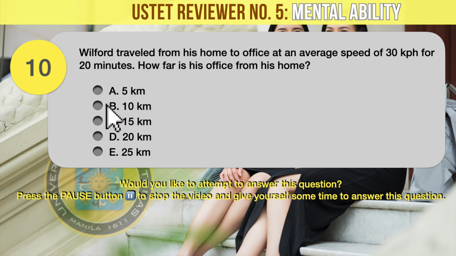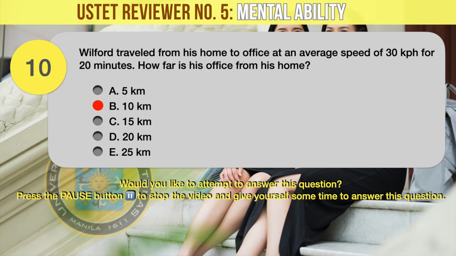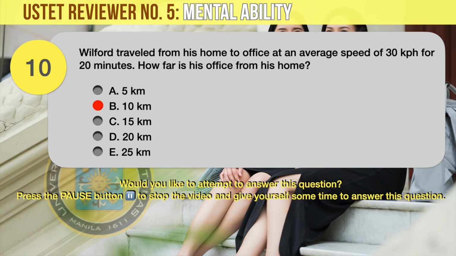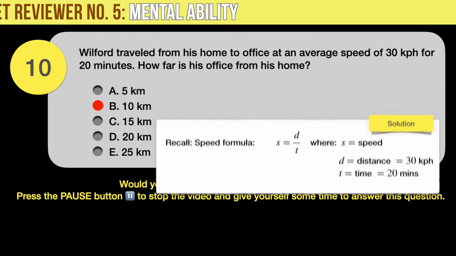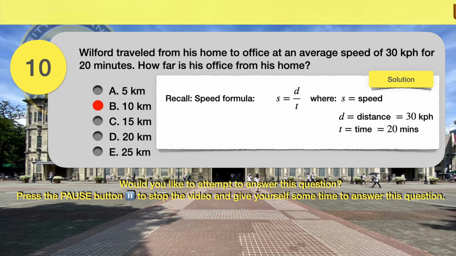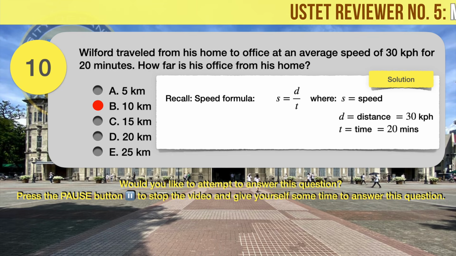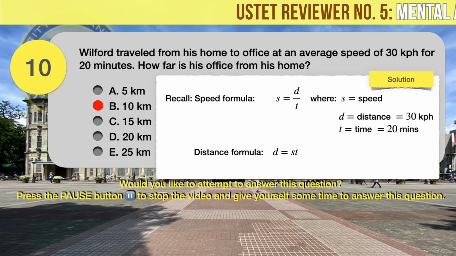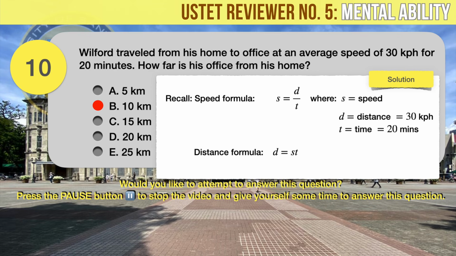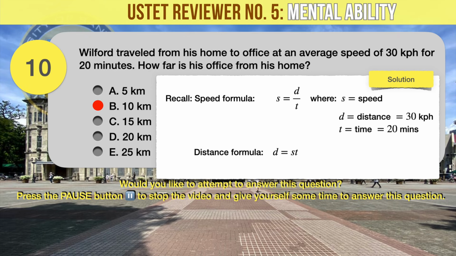The correct answer is B. 10 kilometers. This is a simple motion problem in basic physics. Recall your formula for speed, given the distance and time. Speed, s, is equal to the distance, d, over time, t. From here we can derive the formula for distance to be d equals s times t.